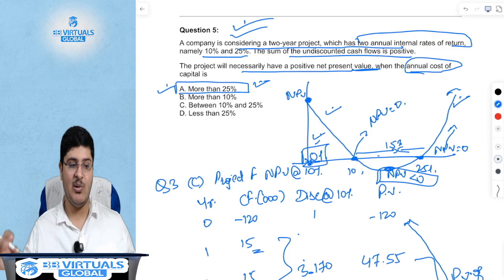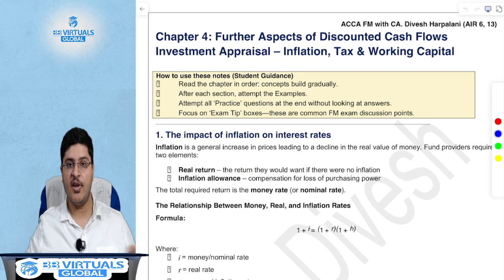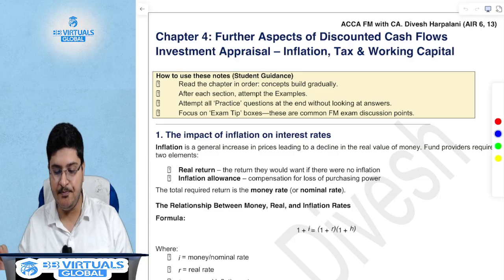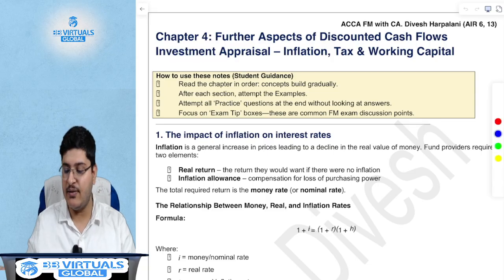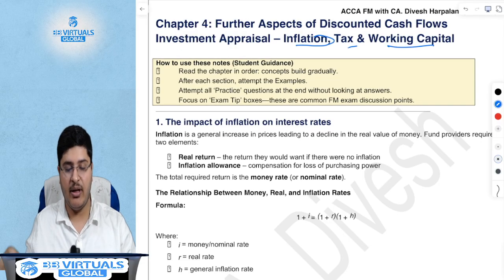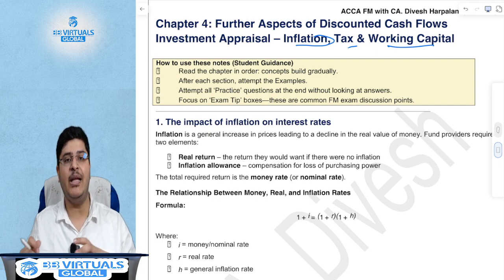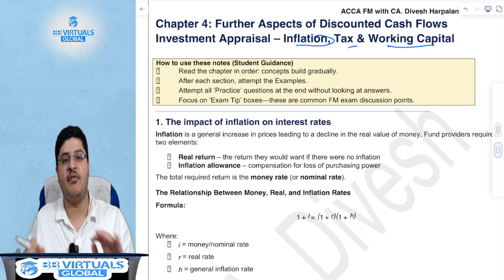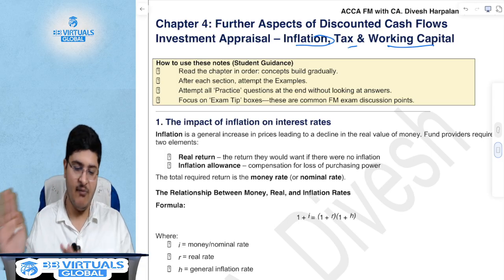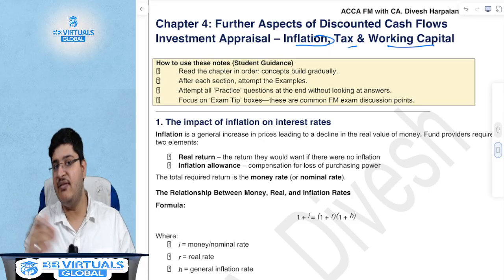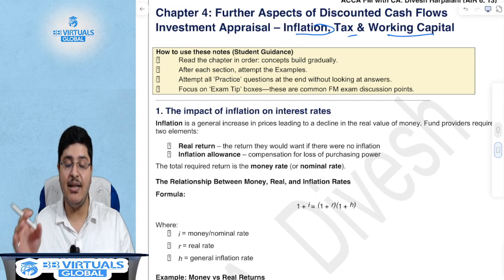Let's now directly start with chapter number 4. So continuing with chapter 4 now, which is nothing but the further aspects of investment appraisal using discounted cash flows. There are some nuances of inflation, taxation and working capital that this chapter tells us about. When we do the proper question lecture, there'll be no chapter 2, 3, 4. There'll be just one section of investment appraisal with all the concepts in one master question or master sum, which we will solve in the next lecture. But right now, let's just understand the nuances of this.